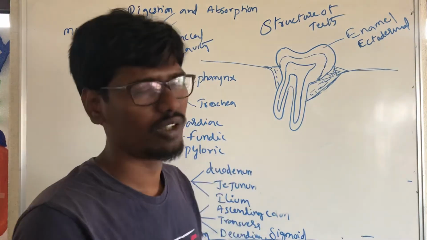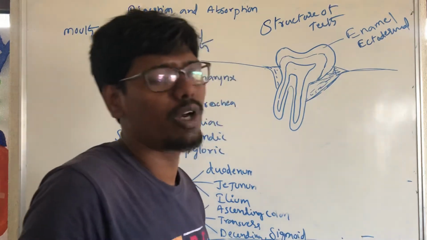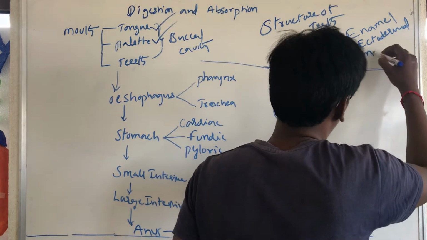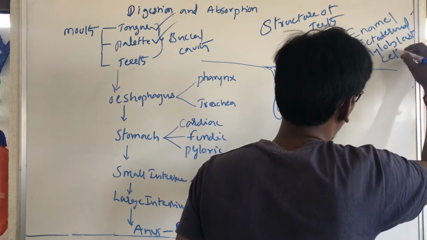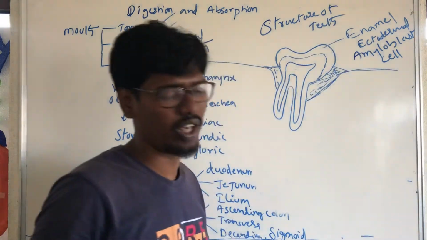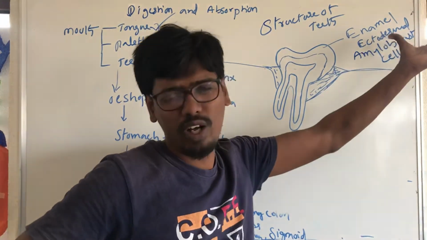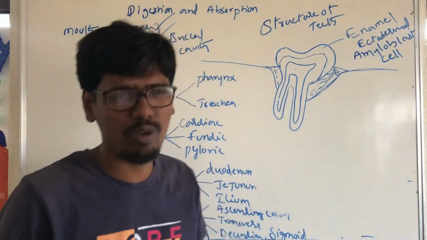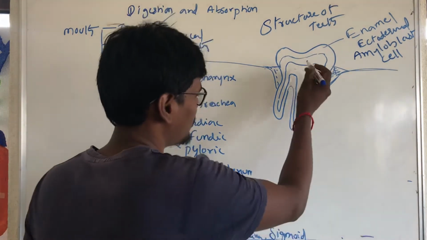That ectodermal origin is formed by ameloblast cells. Enamel is derived from ectoderm, and ectoderm forms from ameloblast cells.